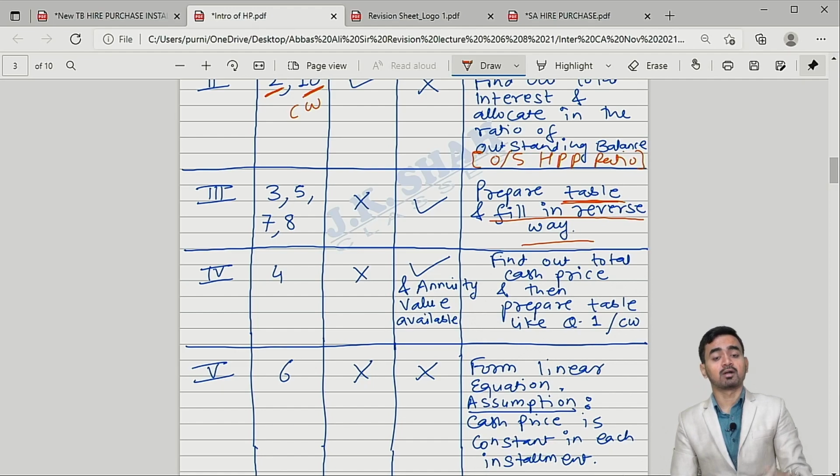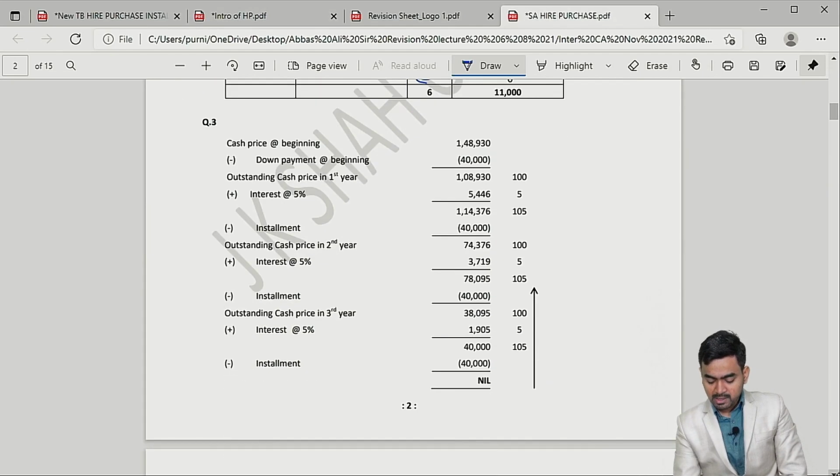Okay, so prepare table, fill in reverse way. Prepare your table in the normal way. After preparing the table, fill the table in reverse way. Sir, how? Just show one sample on the screen, please.